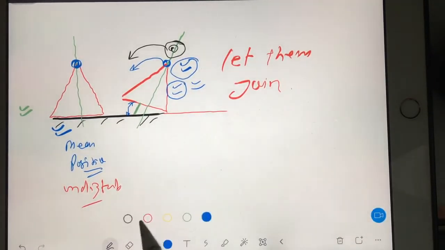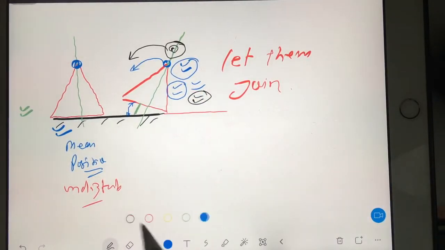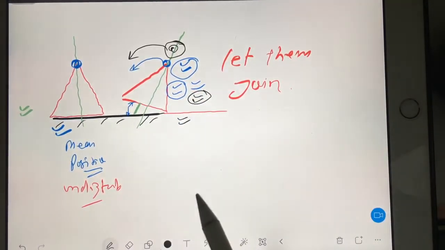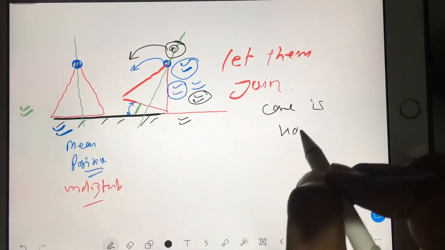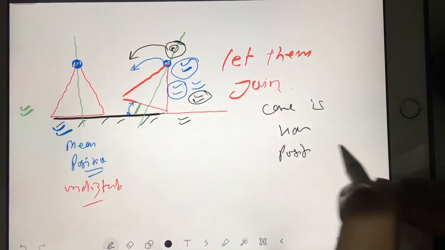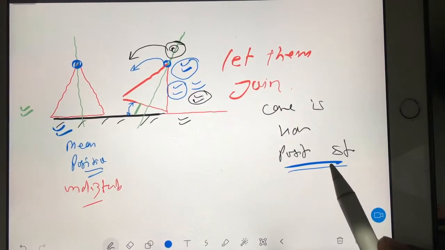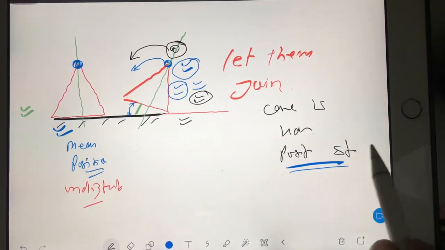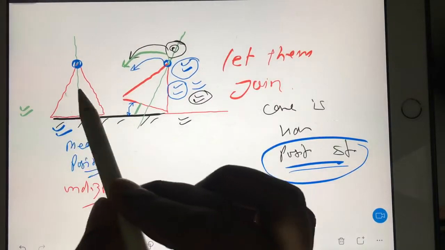This is one way. So here I will say the cone is having positive stability, because the cone has a tendency to go back to its original state.